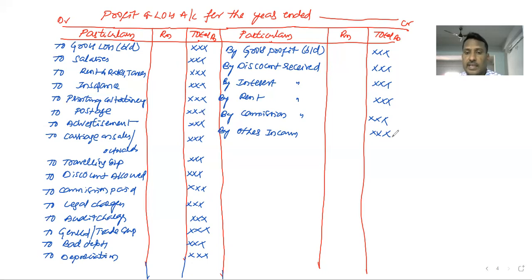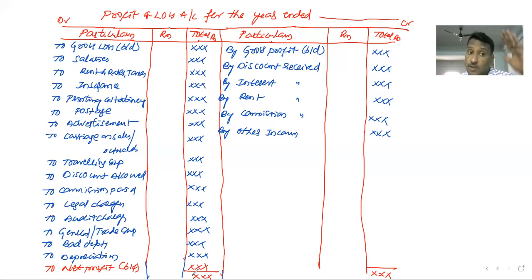After we prepare the profit and loss account, we have to find out: in case the total amount of credit is more than the total amount of debit, that is called net profit, the balancing figure.